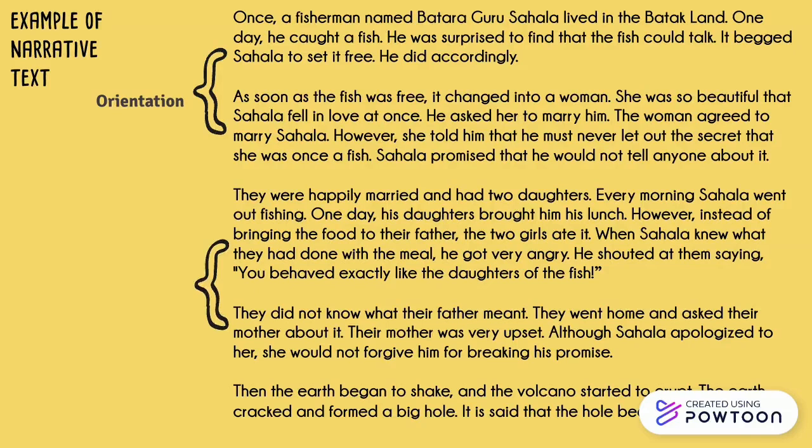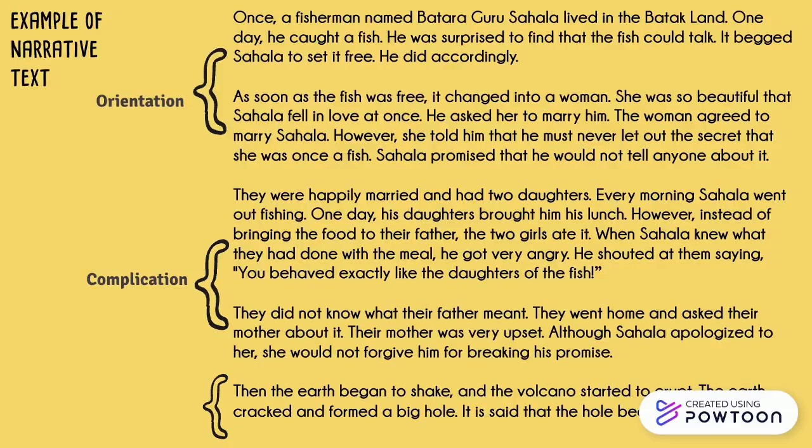The problem arises when he calls his child, indirectly breaking his agreement with his wife. The main character regrets and apologizes, but his wife cannot forgive him. This section is complication.